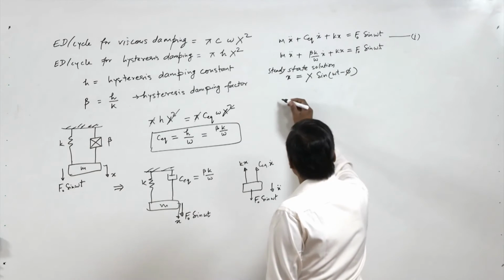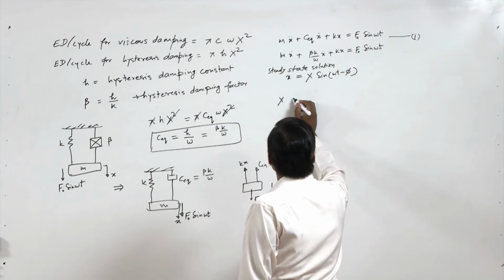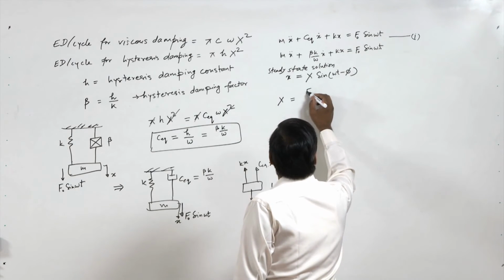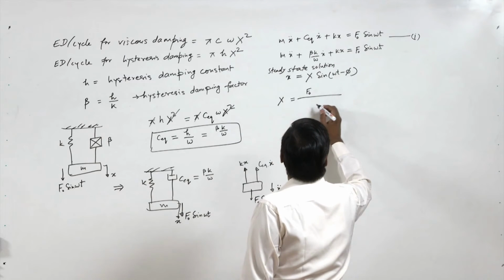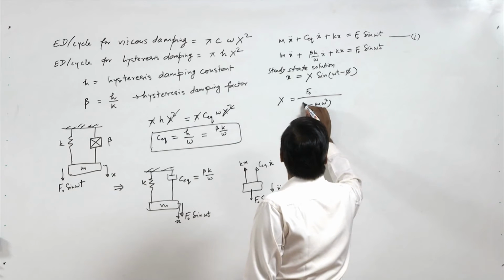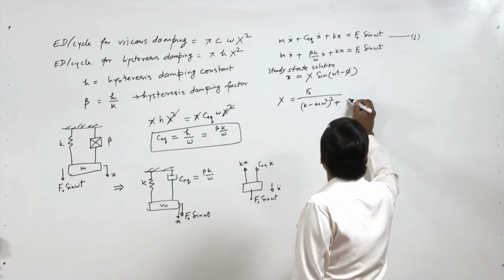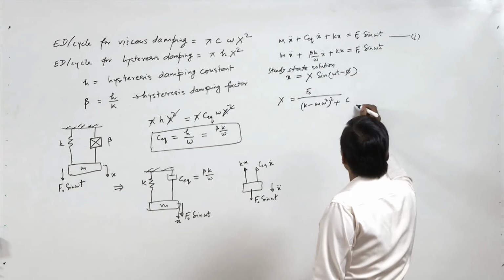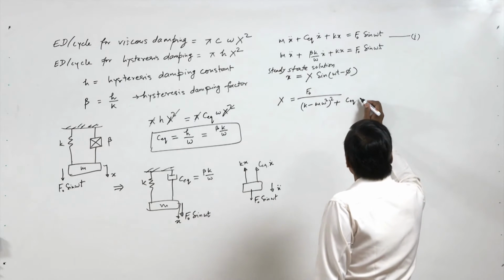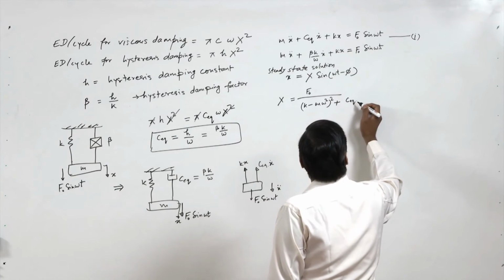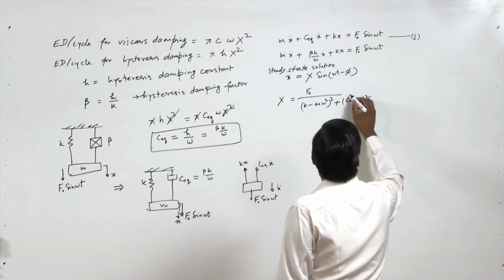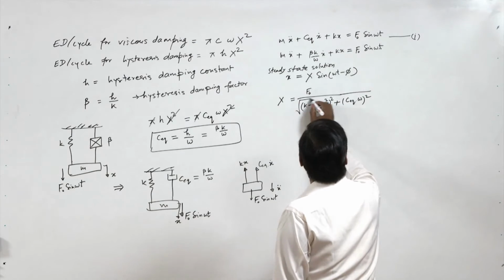If we recall, X equals F0 upon the square root of k minus m omega square, whole square, plus C equivalent into omega, whole square.